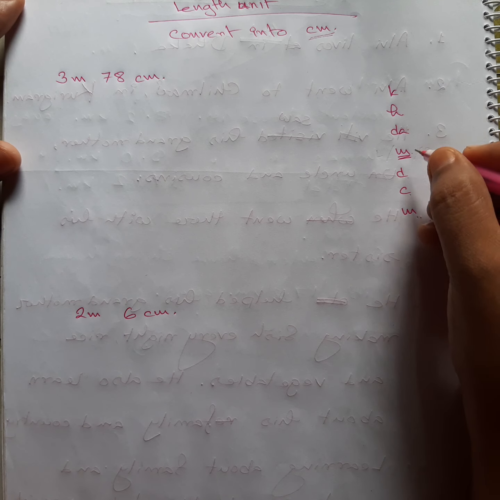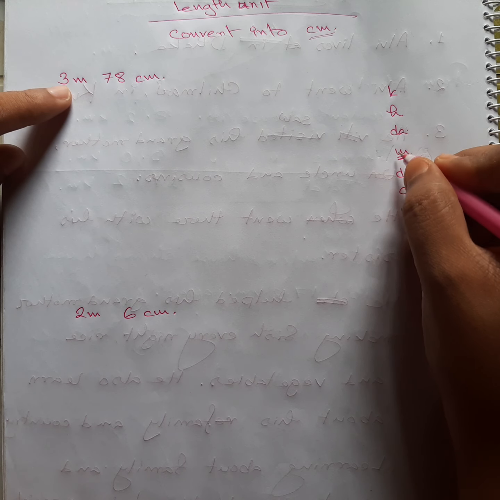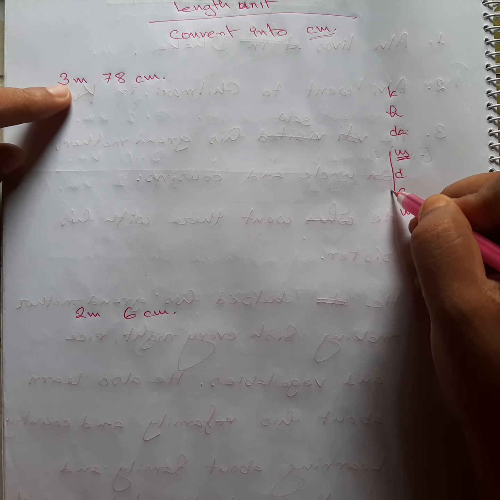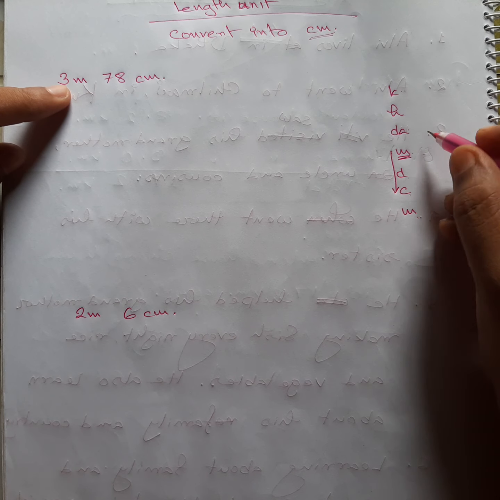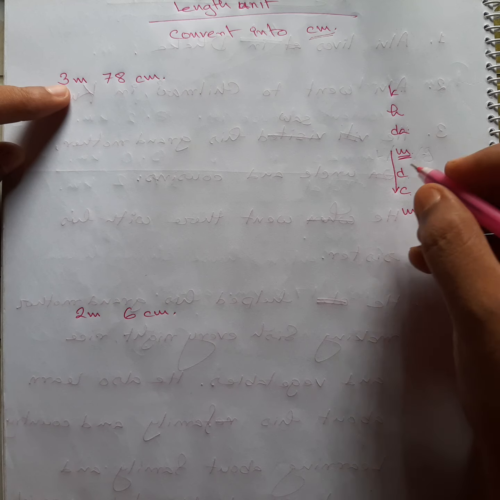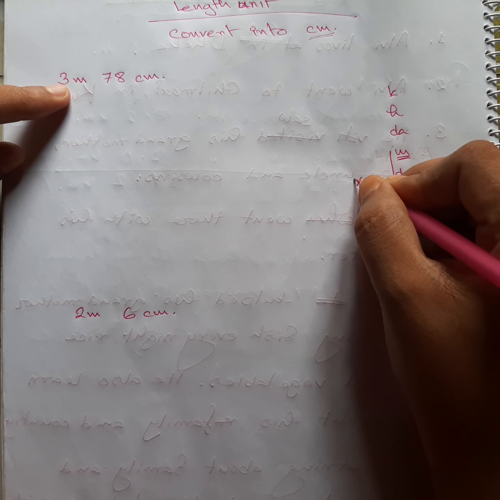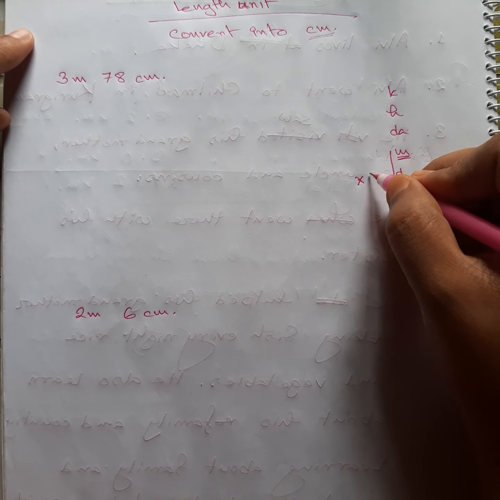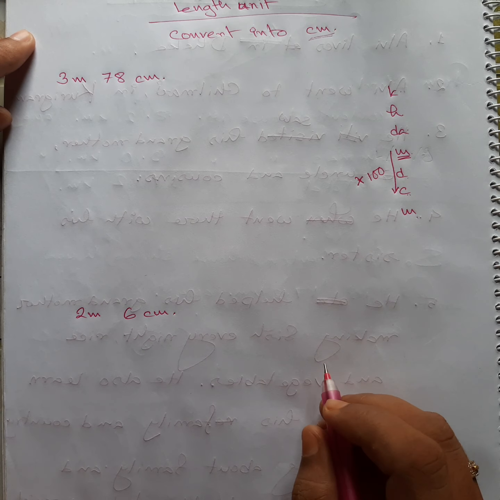Okay, I have erased. Now you can see we are going from meter to centimeter, this way. We are going down, and down means multiplication. Multiplying with what? 1, 2, 3. A 3 digit number, which one is 100.